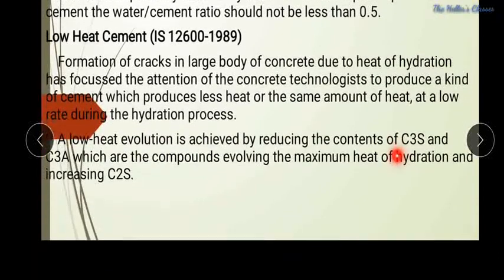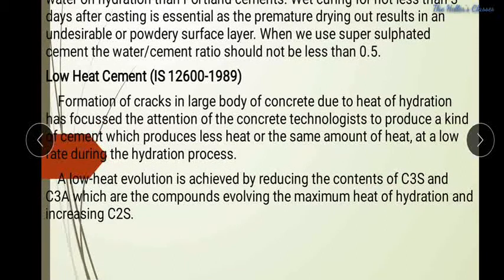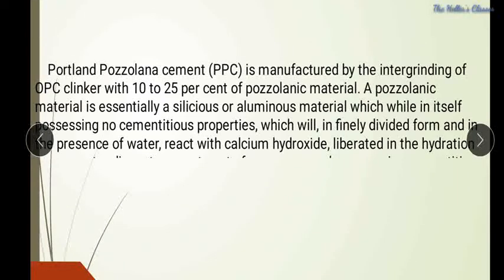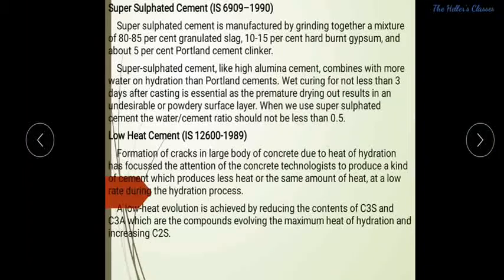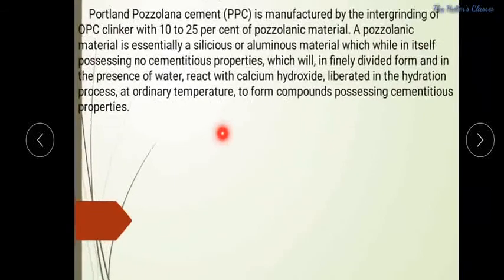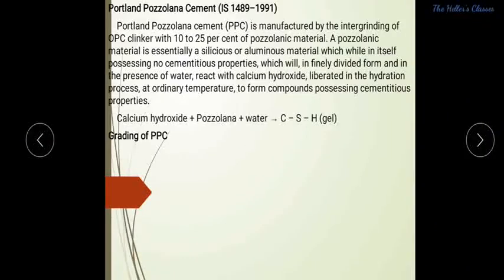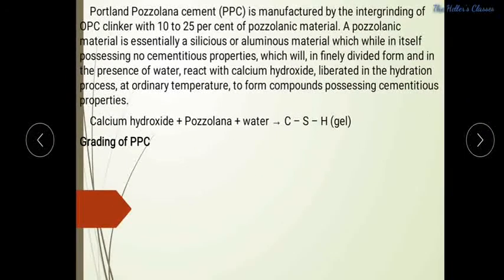A low heat evolution is achieved by reducing the contents of C3S and C3A, which are the components evolving more heat, resulting in more C2S. So if we increase the C2S, then automatically the reduction in C3S as well as C3A will happen. So finally we can reduce that particular heat of hydration. Then, as the heat of hydration reduces, we can simply call it low heat cement.